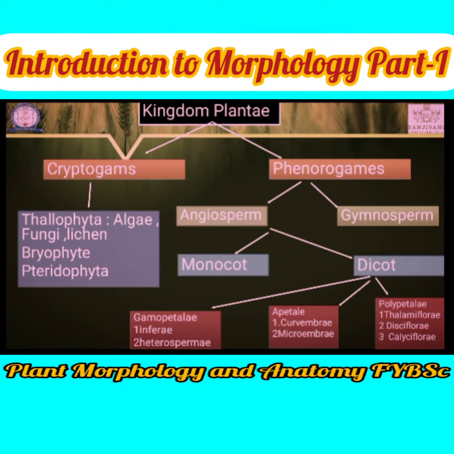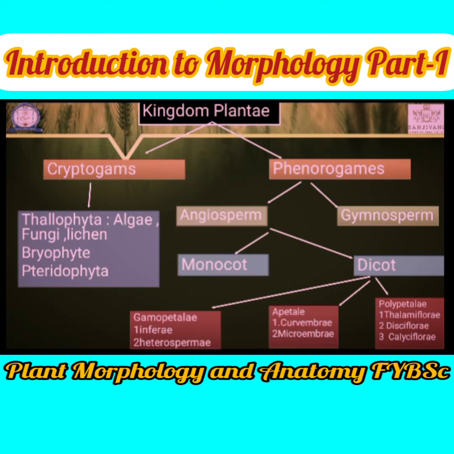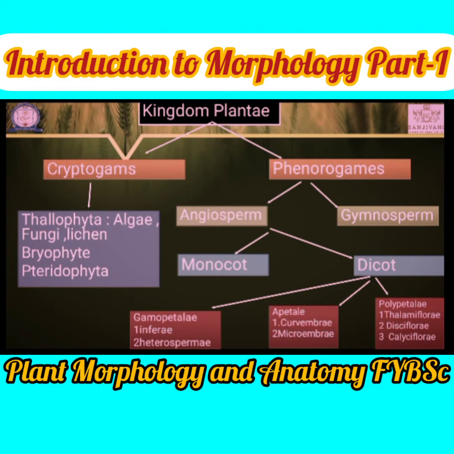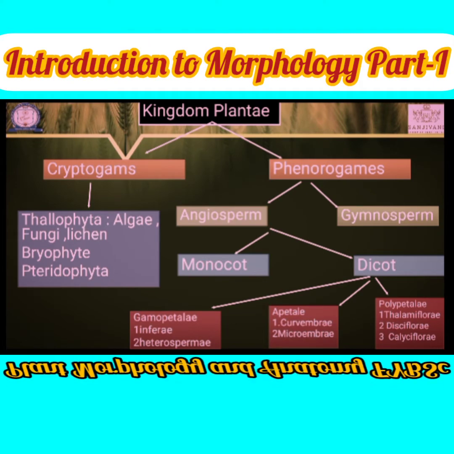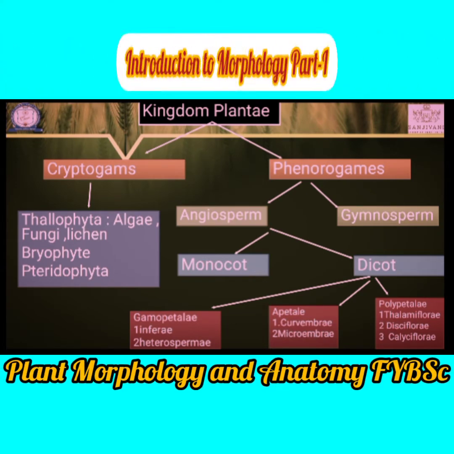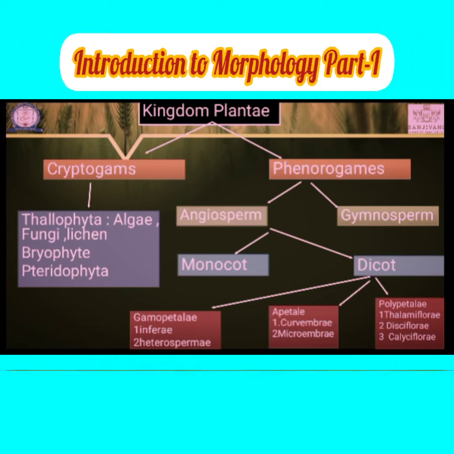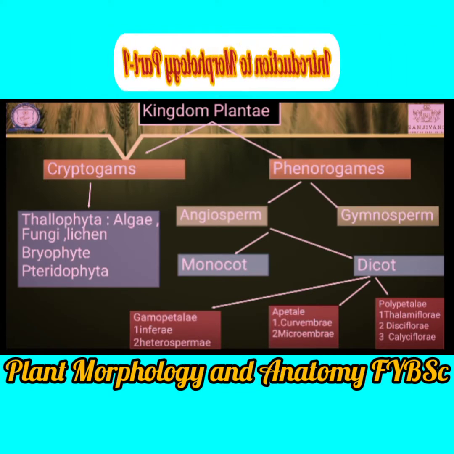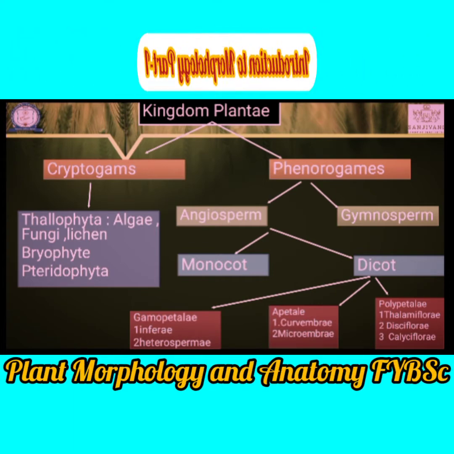Then the next evolutionary stage is the pteridophyte. Pteridophyte is the initial stage where plant body is divisible into root, stem, leaf. The first plant with a vascular system is present. It is also known as vascular cryptogams, or fern plant. When we visit moist deciduous places, we come across ferns.